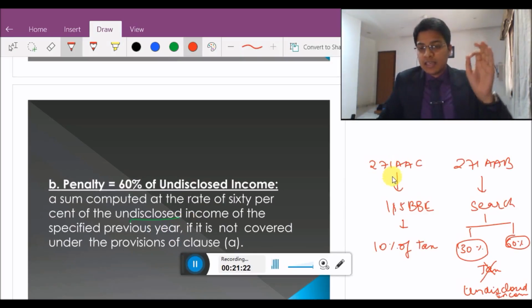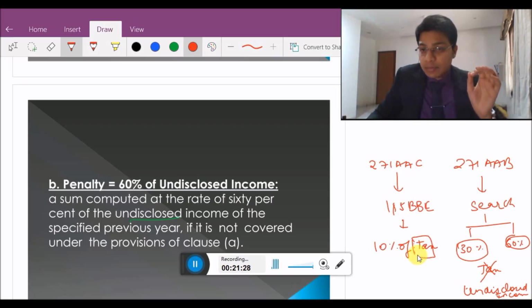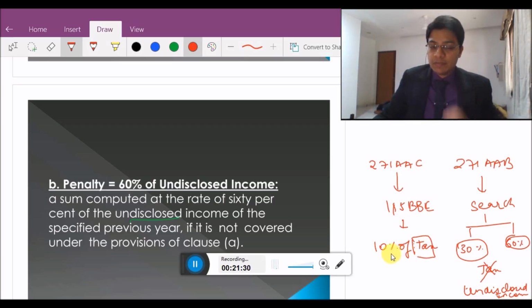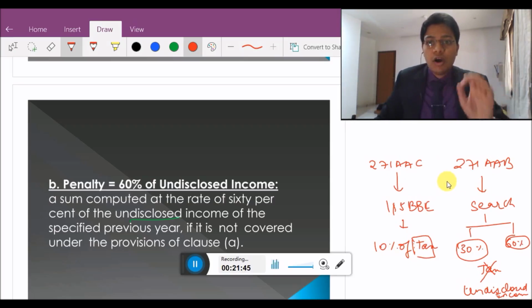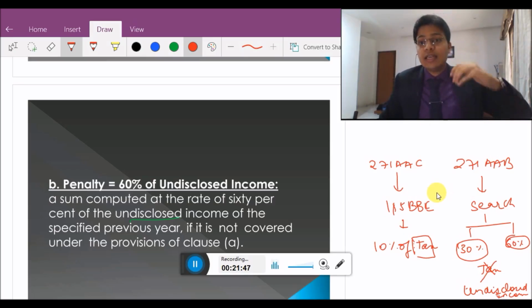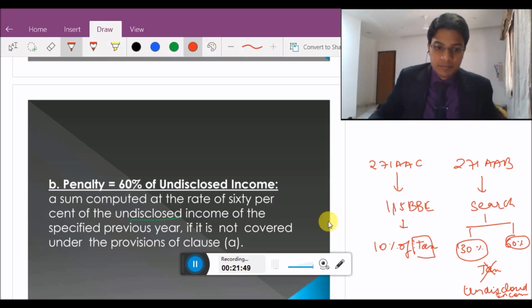The penalty under section 271AAC is 10% of the tax amount, whereas the penalty under section 271AAB is not on the tax amount, it's on the undisclosed income amount.